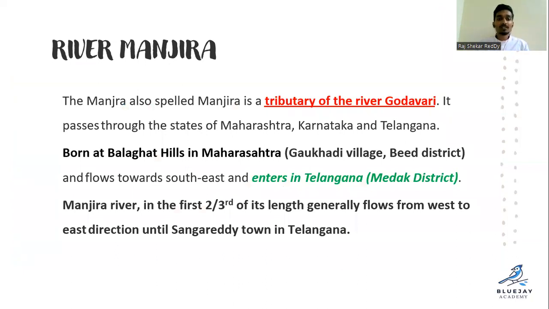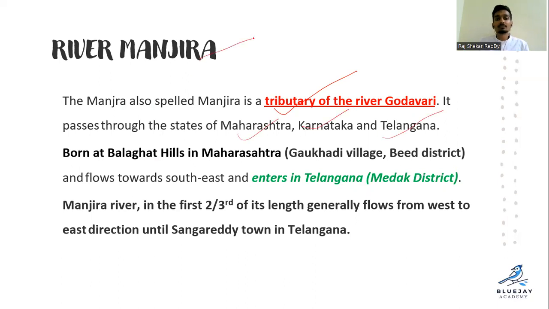Clear. And Manjira, also spelled Manjira, the same river name. It is the largest tributary of Godavari, right? It passes through the states of Maharashtra, Karnataka, and Telangana.